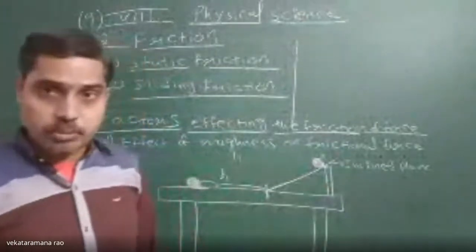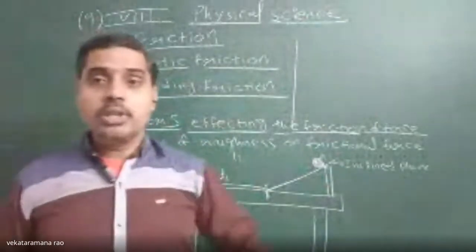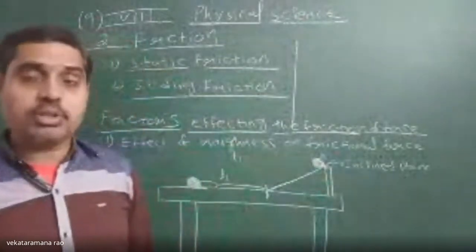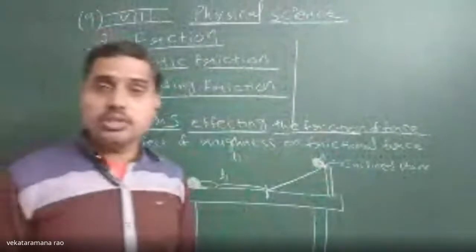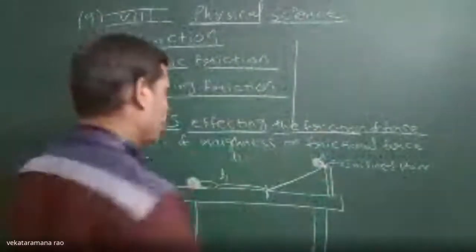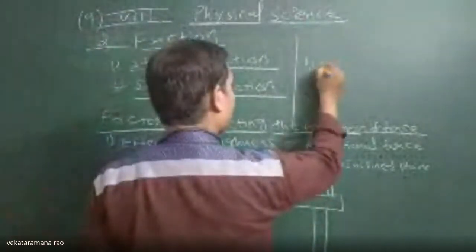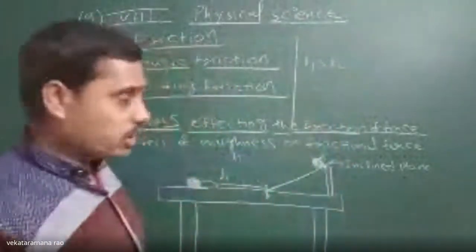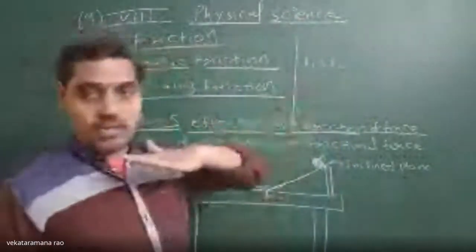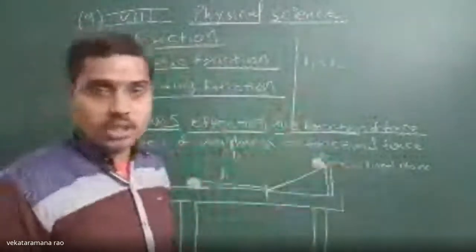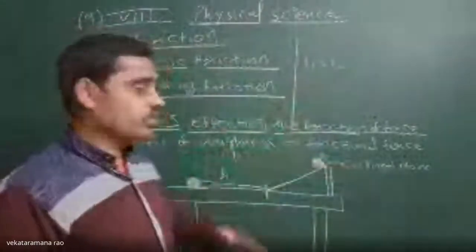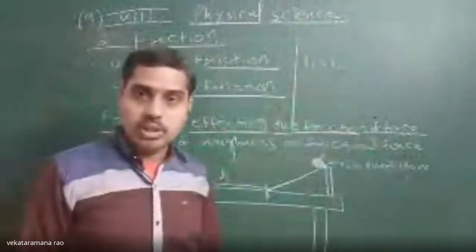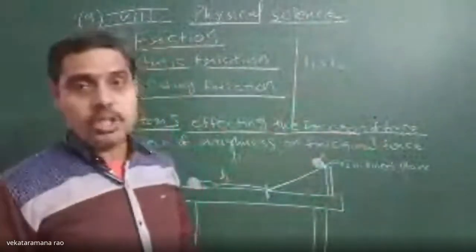The distance covered by the marble on the table without covering with cotton cloth or woolen cloth is maximum. Why is L1 maximum compared to L2? Because it traveled more distance on a flat surface without covering with cloth. Why did it travel minimum distance when the surface is covered with cloth, woolen cloth or cotton cloth?